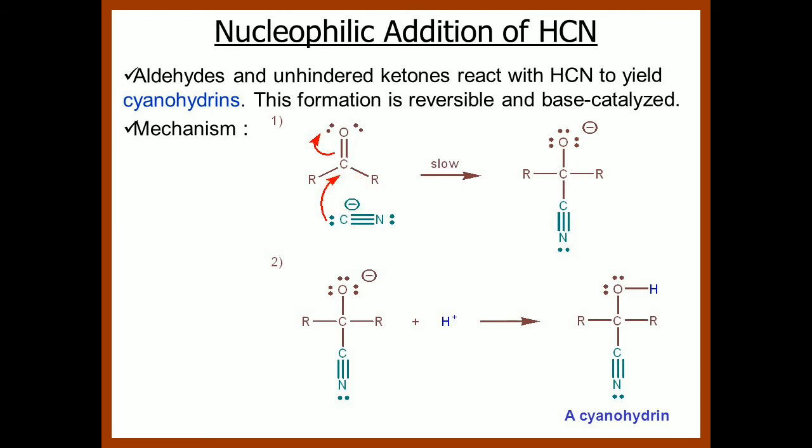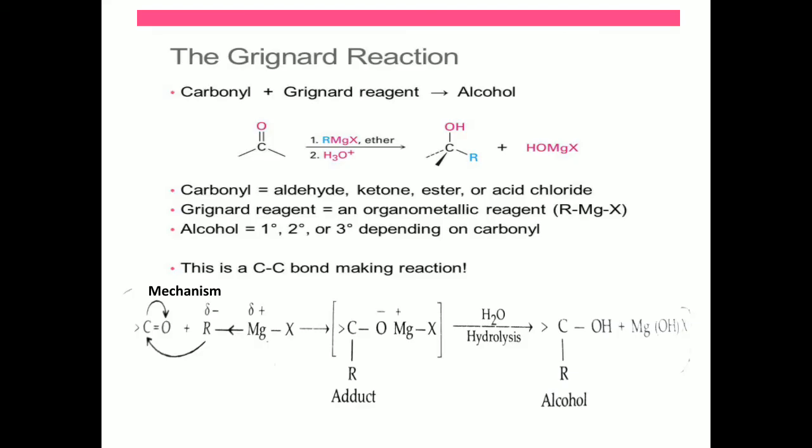This is the nucleophilic addition of hydrogen cyanide. Generally, it is a reversible reaction and base catalyzed. That base splits the hydrogen cyanide molecule into H plus and CN minus. That's why it is a base catalyzed mechanism. Another reaction is the Grignard reaction.